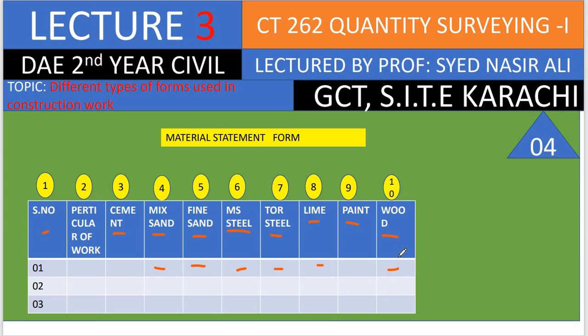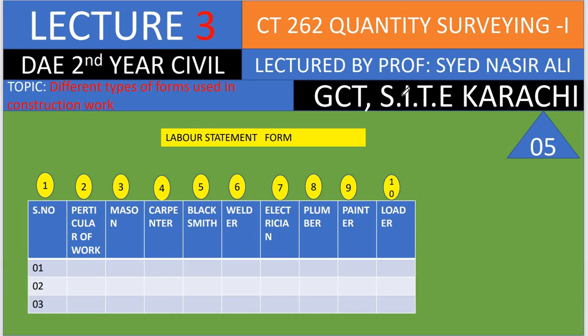These are the 10 columns, may increase, and the items of work not necessary: cement, mixed sand. You may use any quantity of the material in this statement, the material statement form. This is the labor statement form, in which we record the details of the labor used in construction work or any type of work we are doing.